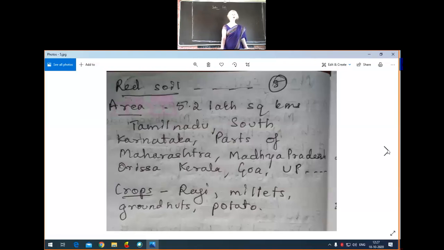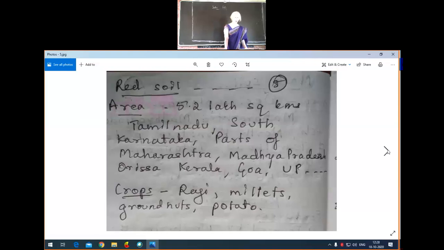As it is found in many regions of India, you can find red soil in different regions. See here, the southern part of Karnataka, the Tamil Nadu region, then a few regions of Maharashtra, a few regions of Madhya Pradesh, there also you can find this red soil. Then next, Kerala, Goa, Orissa, in all these regions you can find red soil. Important crops that grow well in red soil are ragi, millets, potatoes. All these grow better in red soil. So it is not so good for agriculture.